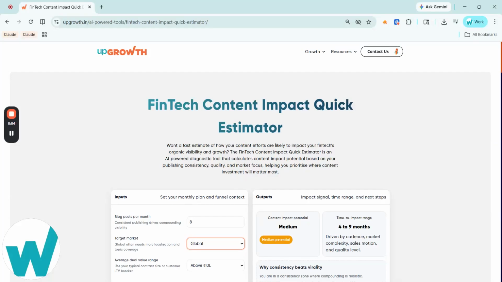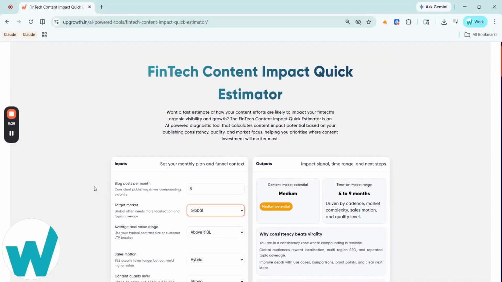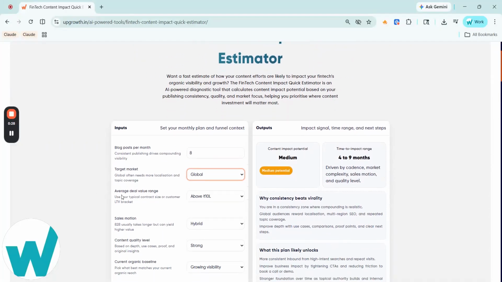You're publishing content every month, but do you actually know what business impact it is likely to drive? This tool estimates that for you. This is FinTech Content Impact Quick Estimator by Upgrowth. You just fill in 7 inputs about your content plan and business context, and the tool gives you instant impact signal on the right hand side. No waiting, no submission needed. And let me walk you through this.